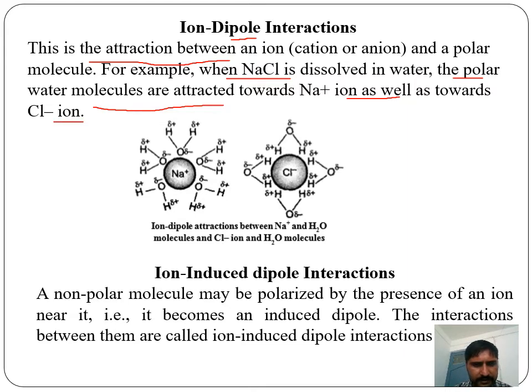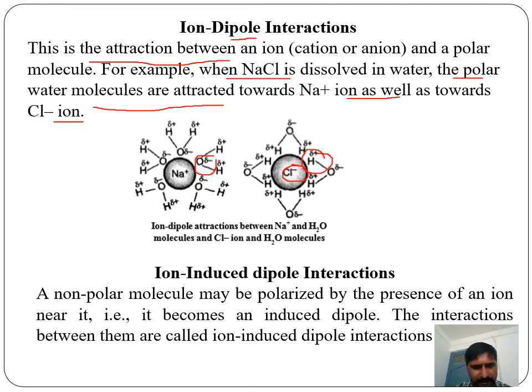Each sodium ion is attracted by the negative dipole, that is the oxygen of the water, to form ion-dipole interaction. Similarly the chloride ion is negative, and the delta positive hydrogen is attracted towards it. So polar molecules form ion-dipole interaction, hydrogen with chloride and oxygen with sodium.